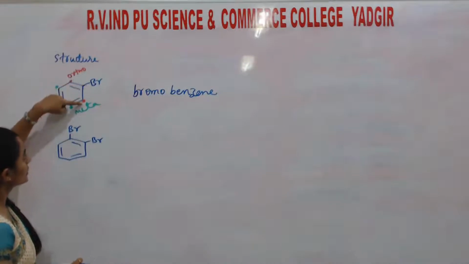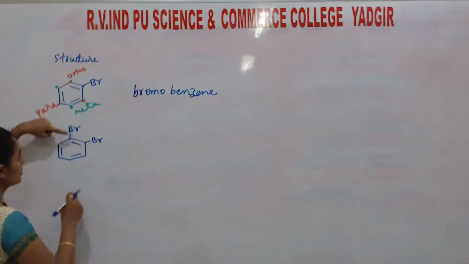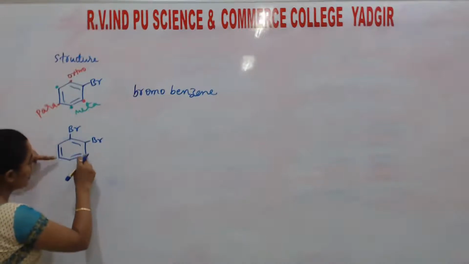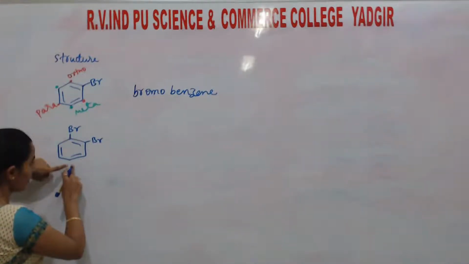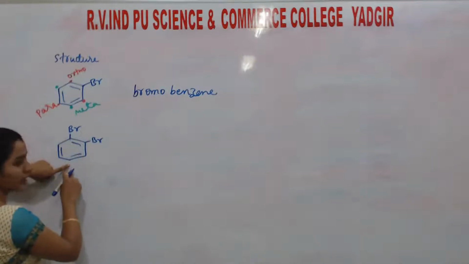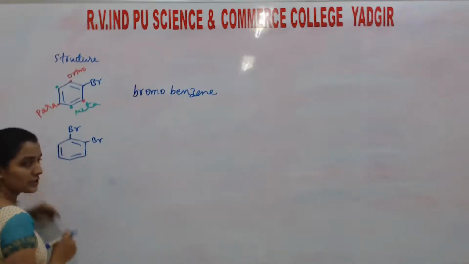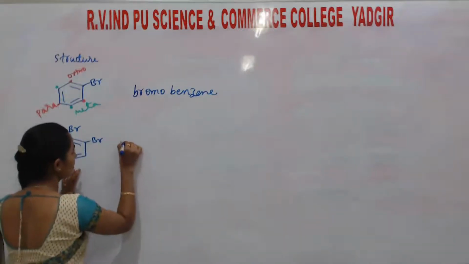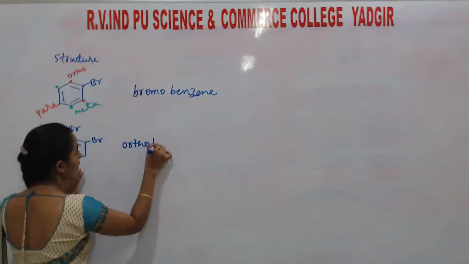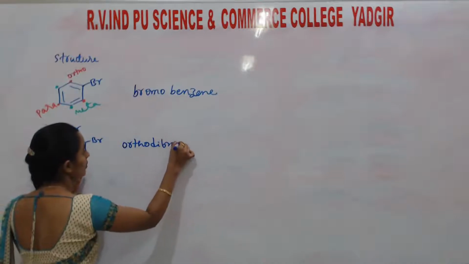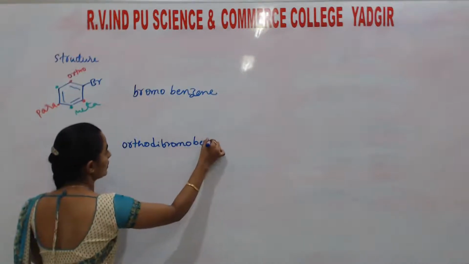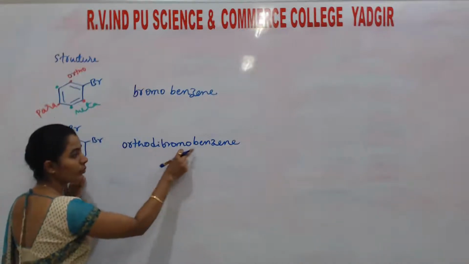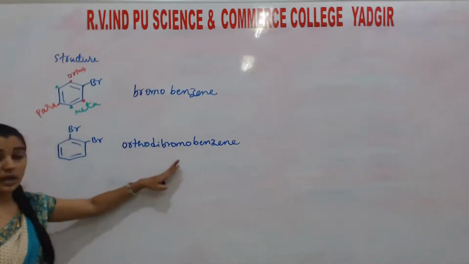Next to adjacent is meta, and opposite is para. Okay. So listen. Here this is ortho-dibromobenzene. Understand? Ortho-dibromobenzene. This is IUPAC.